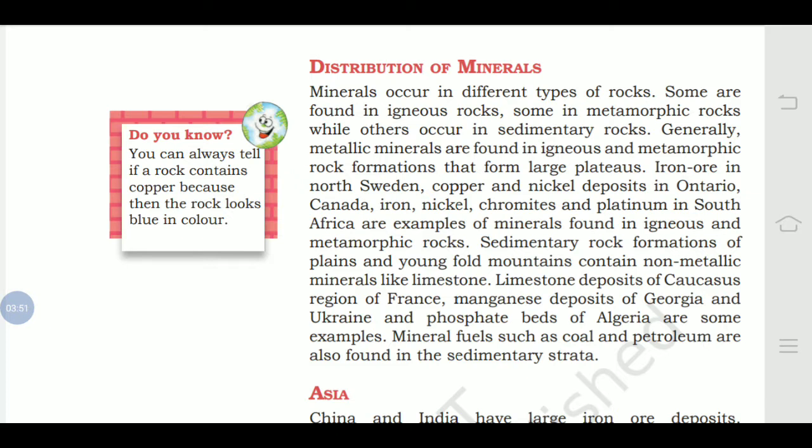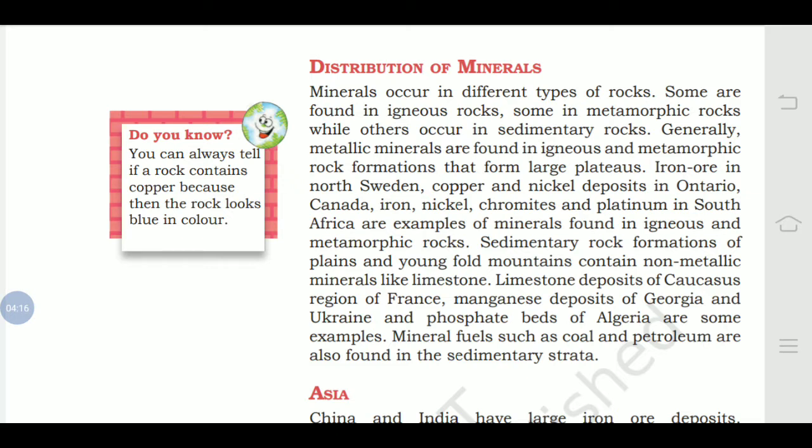Generally metallic minerals are found in igneous and metamorphic rocks, formations that form large plateaus. As we have read, metallic and non-metallic, and metallic could be divided into two, ferrous and non-ferrous. So that kind of minerals are found in which kind of rocks? Igneous and metamorphic rocks. So they also form large plateaus.